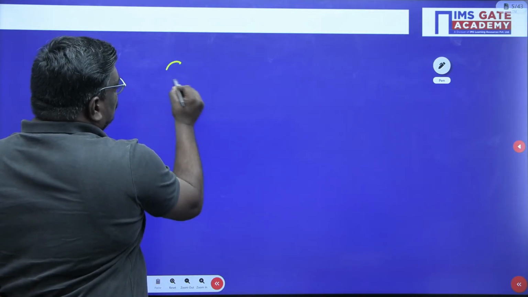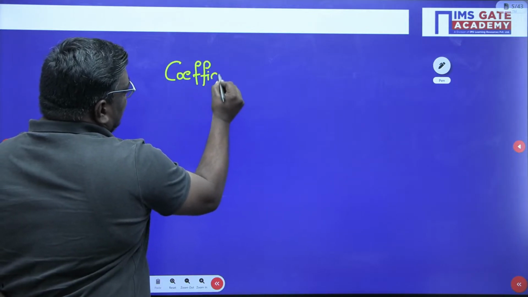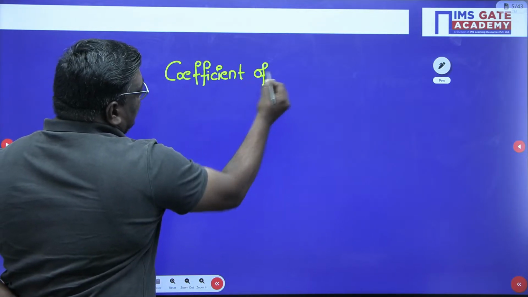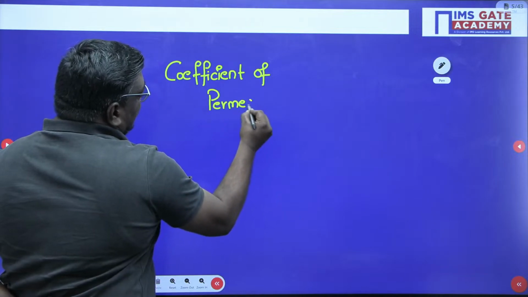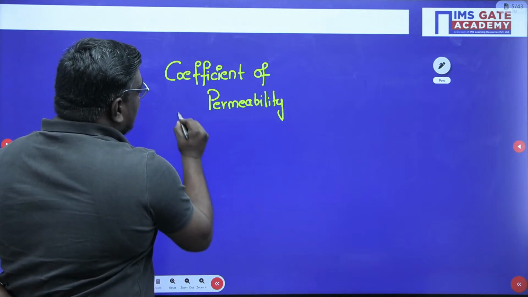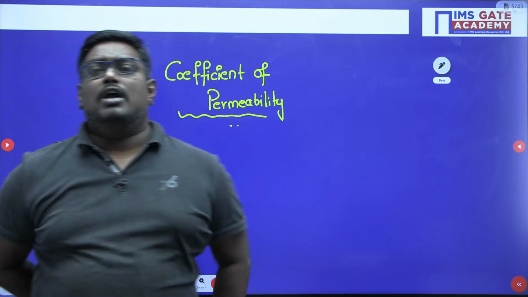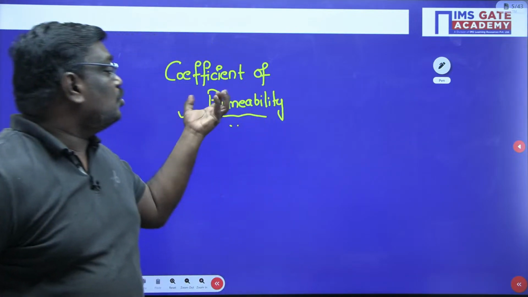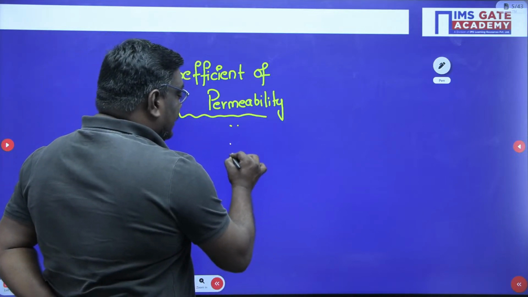So for now, just remember, what do you mean by permeability? Permeability is nothing but the property of the soil which allows the passage of flow through it. A soil is said to be highly permeable if it has continuous voids, and the examples are gravel and sand. Low permeable soils are those having discontinuous voids, that is clay and silt. Now before going to coefficient of permeability, there is a law called Darcy's law.